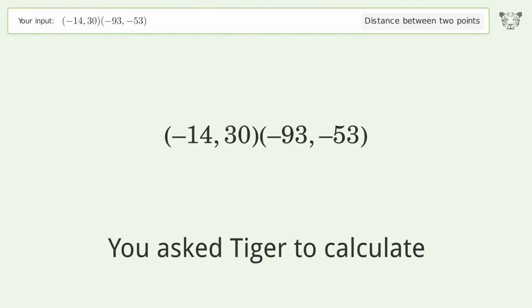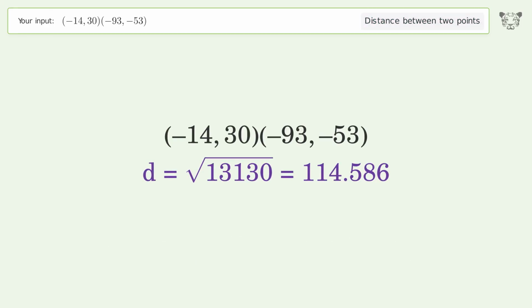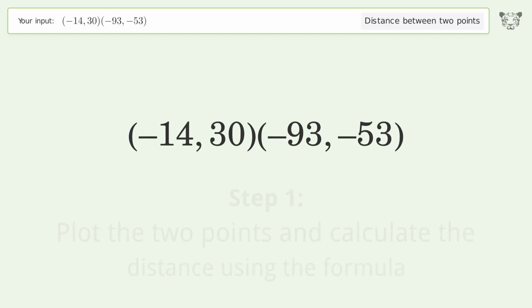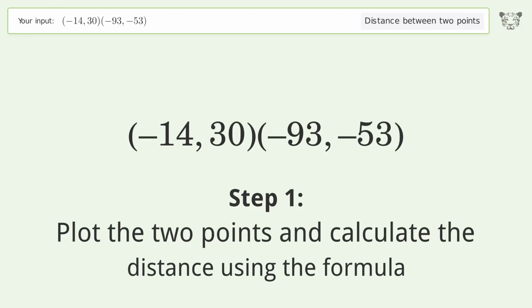You ask Tiger to calculate. This deals with the distance between 2 points. The distance between the 2 points is the square root of 13,130, or 114.586. Let's solve it step by step. Plot the 2 points and calculate the distance using the formula.